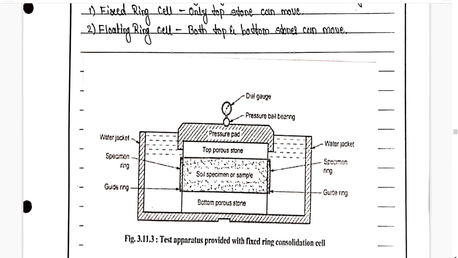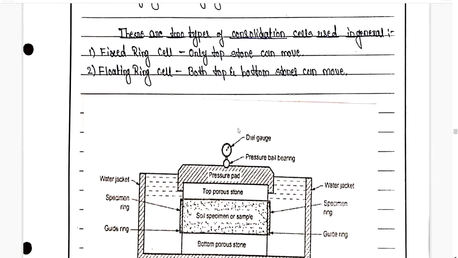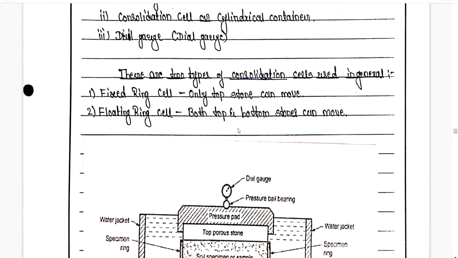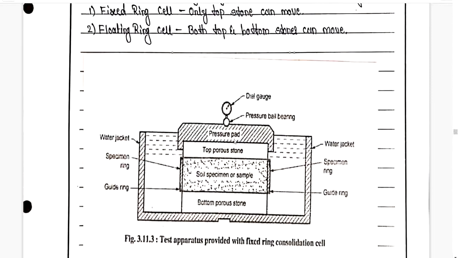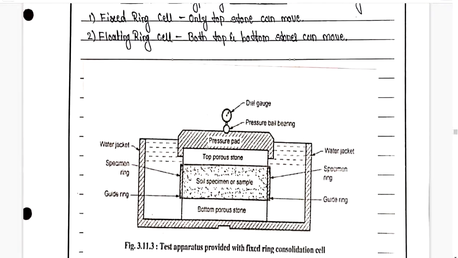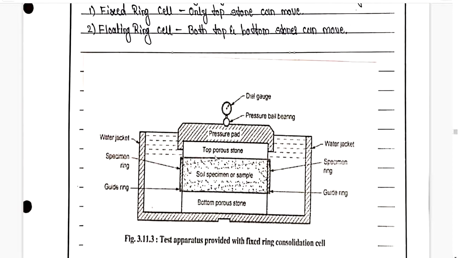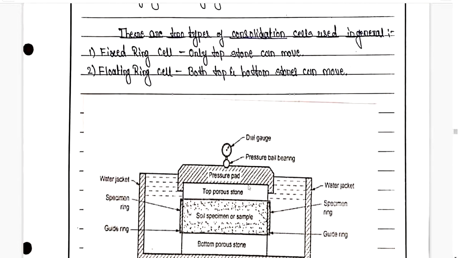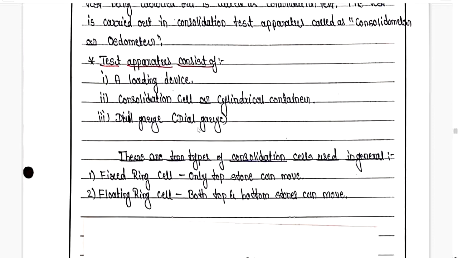So what we are going to do is apply the load on this particular loading device by using loading frame. We are going to apply the load on this particular pressure pad, which is going to transfer the load to the soil specimen. So this is a fixed ring consolidation cell, that means only top porous stone is going to move. If it is a floating ring, then the bottom porous stone will also move. From both the axes we are going to compress the soil, and we are going to find out the compressibility.